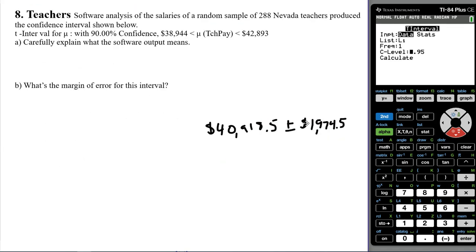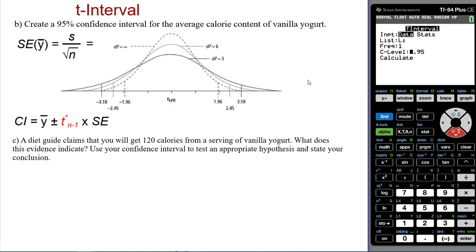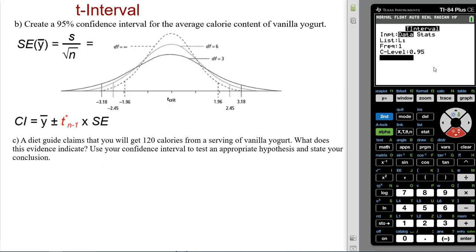Let me go back to where we were. We wanted 95% confidence, and hit calculate, and it does all the work for us. Now, getting the answer and interpreting the answer are two different things. Just because you can write that down, yes, I would give you credit on the test, but we need to be able to interpret it and interpret it correctly.